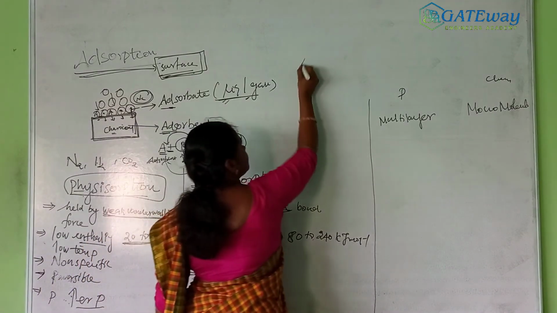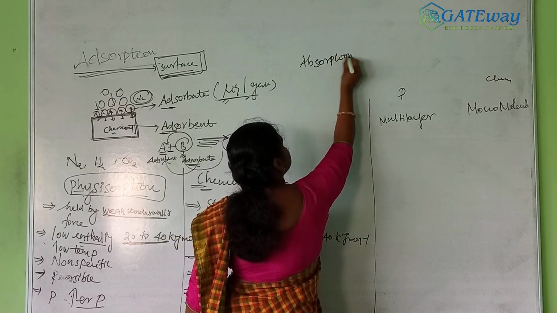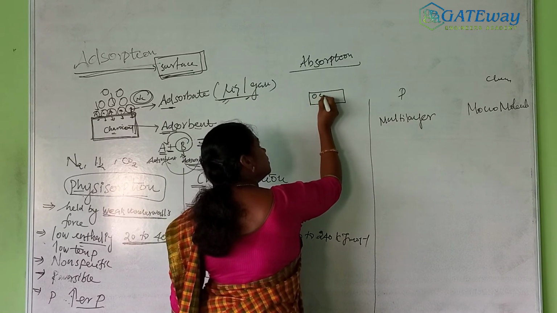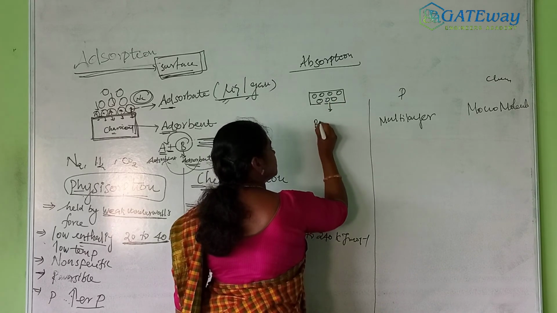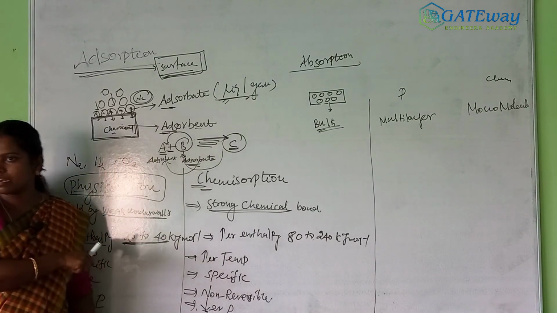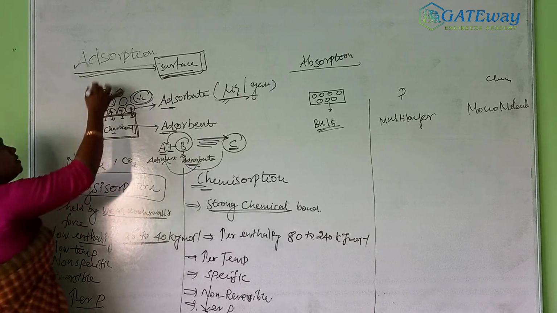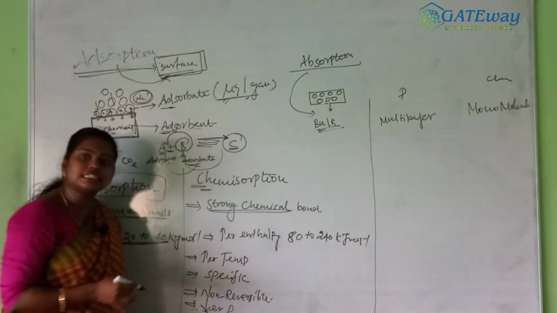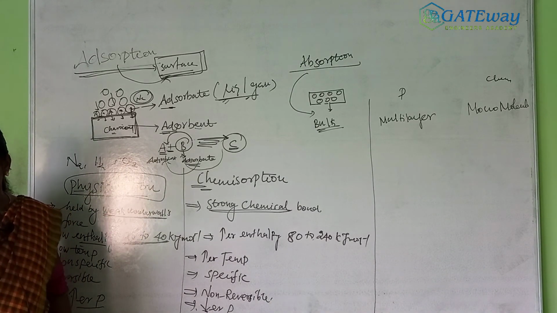Absorption is a bulk phenomenon. In chemistry exams they often ask this difference: which is the bulk phenomenon and which is the surface phenomenon. Adsorption is a surface phenomenon, and absorption is a bulk phenomenon. Bulk means the particles penetrate into the interior area.